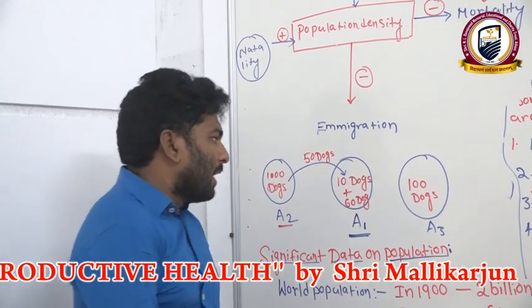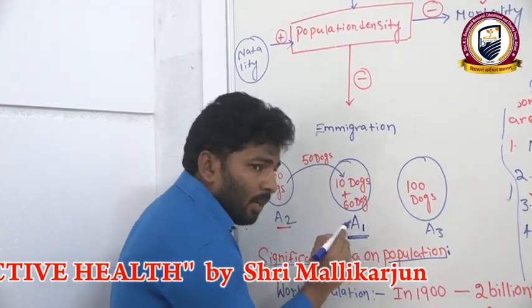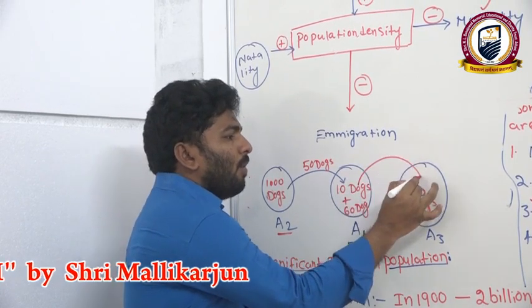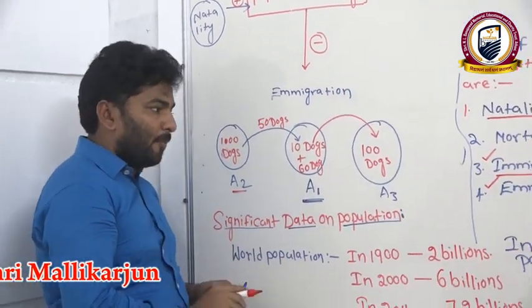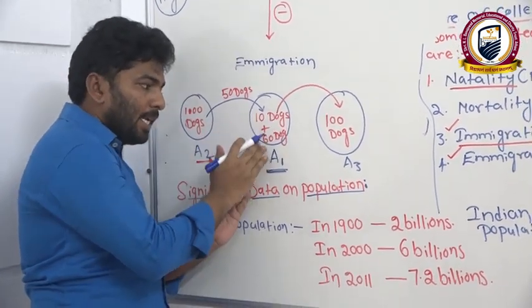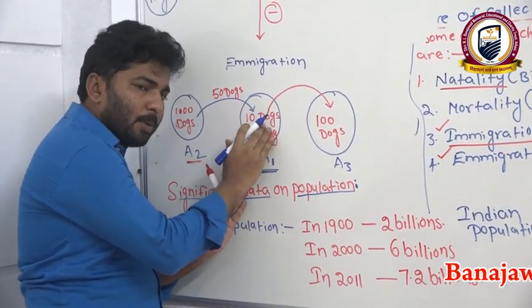Now, from area 1, if some dogs are moving into area 3, I am talking about area 1 only. Whether increasing or decreasing, you have to consider this population only.